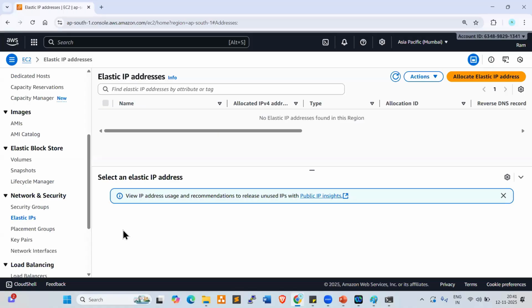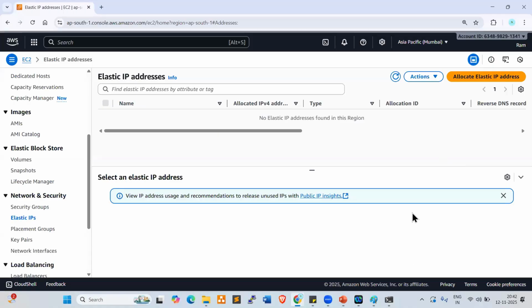So elastic IPs, we need to allocate from the data center. Practically, we can configure the IP and attach it to the server, and we can use the server, right? In real-time projects, we get requirements like this. The client asks you to get the elastic IP from the data center and assign the IP to the server. How can we get the IP? How can we assign it to the server? Practically, I'll show you. Wait for a few sessions.